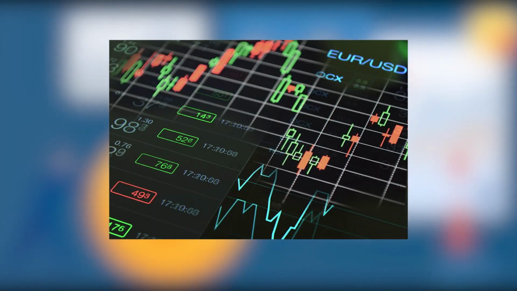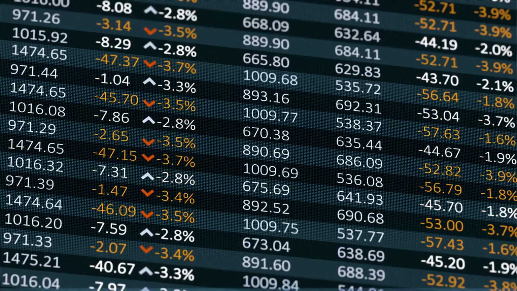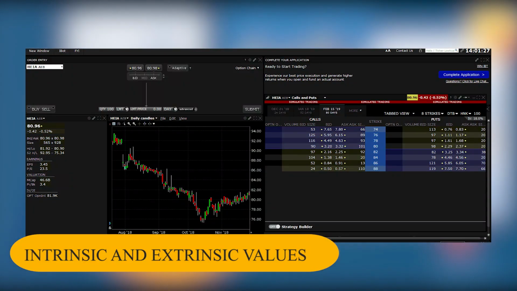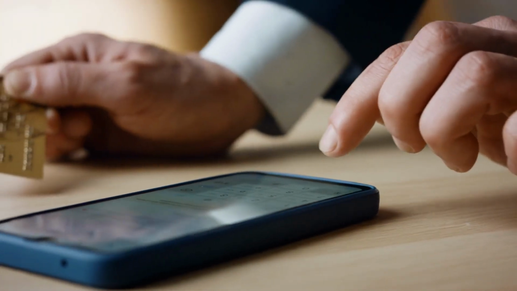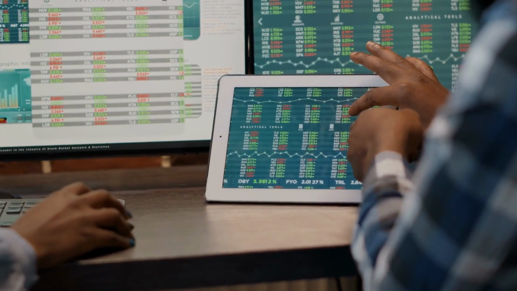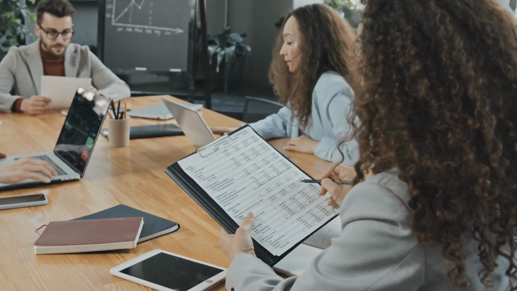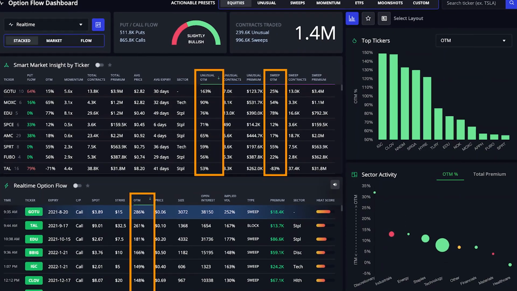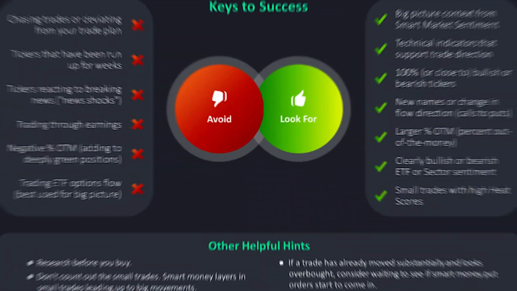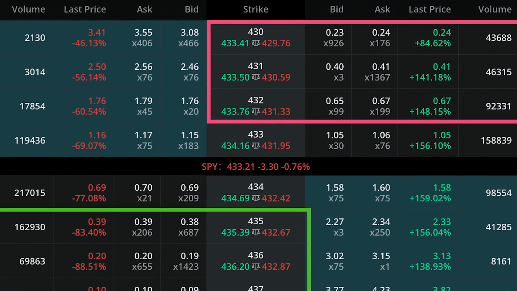Premium. The cost of purchasing an option is known as a premium, and it depends on the cost and worth of the underlying security. Intrinsic and extrinsic values. The intrinsic value of an option contract is the difference between its strike price and the underlying asset's current price. Extrinsic value refers to elements other than those considered in intrinsic value that influence the premium, such as how long the option is valid for. In the money and out of the money. An option is classified as in the money, profitable, or out of the money, unprofitable, based on the price of the underlying securities and the amount of time until expiration.